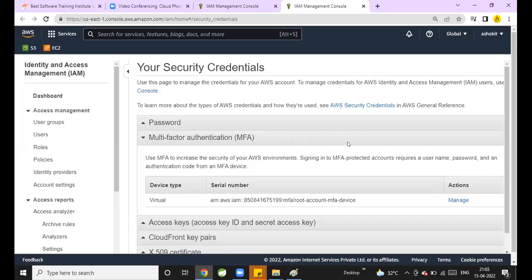If you want to provide additional security for your root accounts, then you need to go with this MFA authentication. MFA is nothing but multi-factor authentication, because root accounts are very, very important accounts, as they have complete access to the AWS resources. If somebody knows our email ID and password, they can misuse our root account. That's why AWS provided this multi-factor authentication concept for our root accounts.